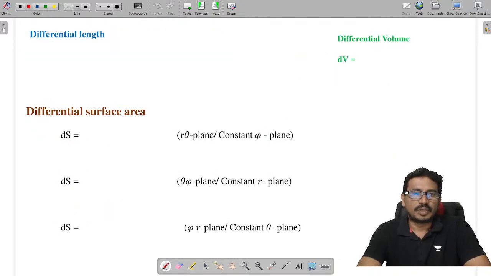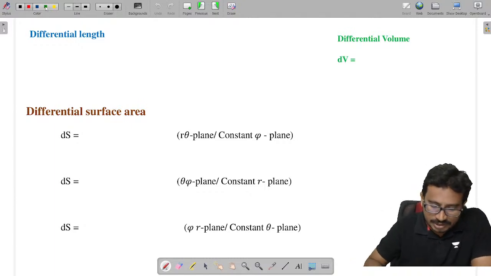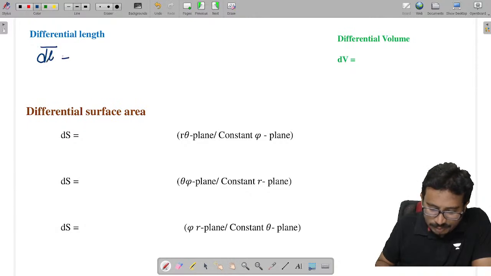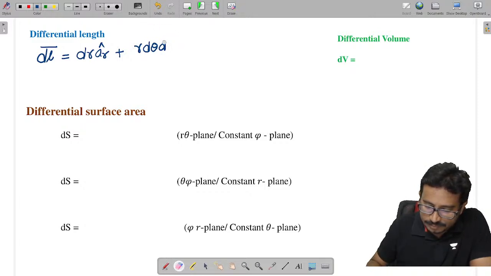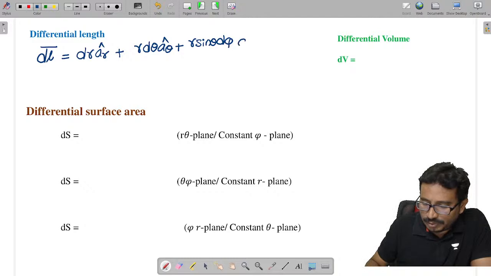Next one. Coming to the differential length in the spherical system, which could be given as dl. Here, I hope all of you are recollecting the things. It is given as dr into a r cap, plus r d theta into a theta cap, plus r sin theta d phi into a phi cap.